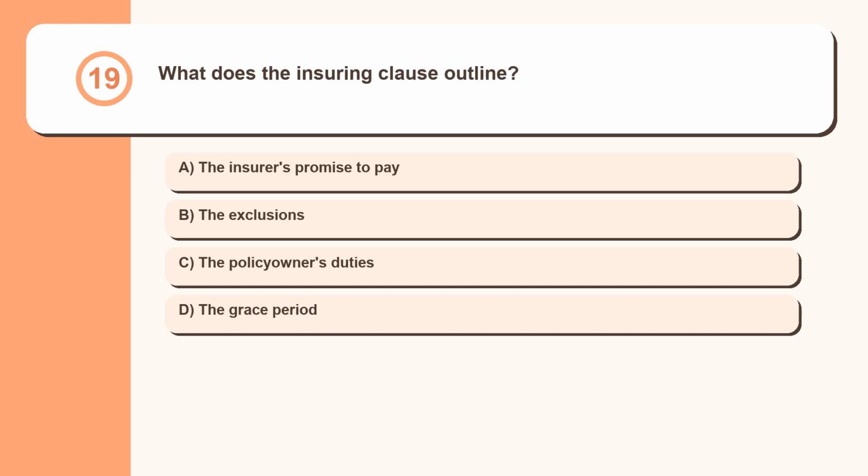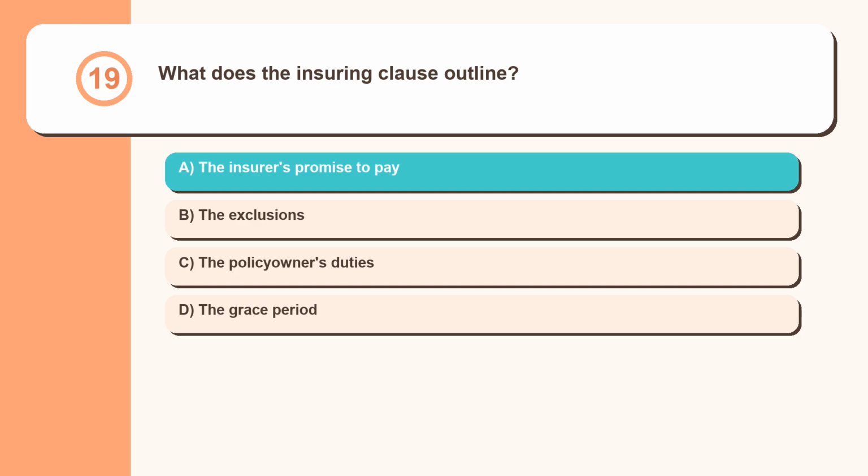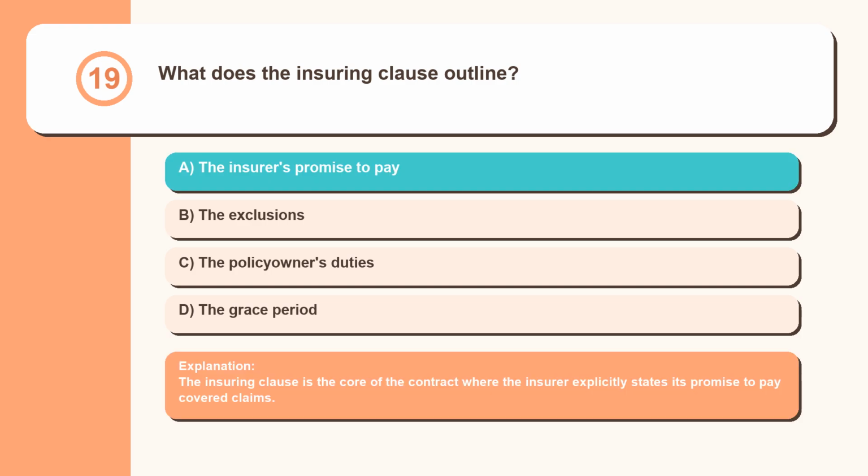Question 19. What does the insuring clause outline? The insurer's promise to pay, the exclusions, the policy owner's duties, the grace period. The insuring clause is the core of the contract where the insurer explicitly states its promise to pay covered claims.